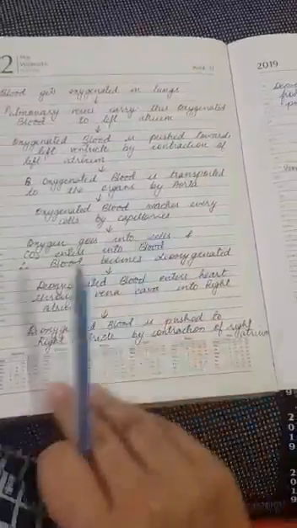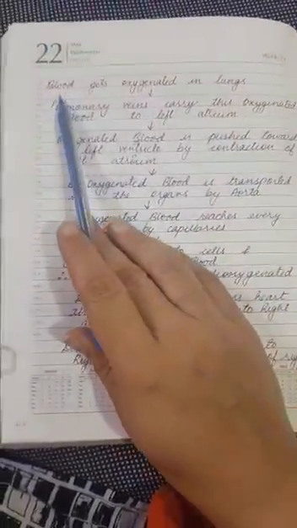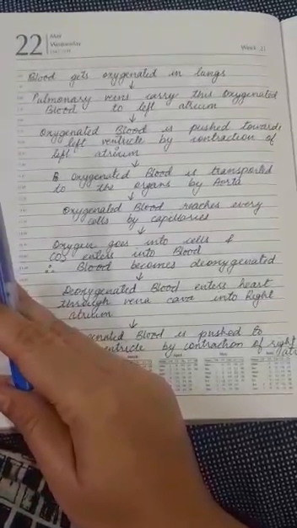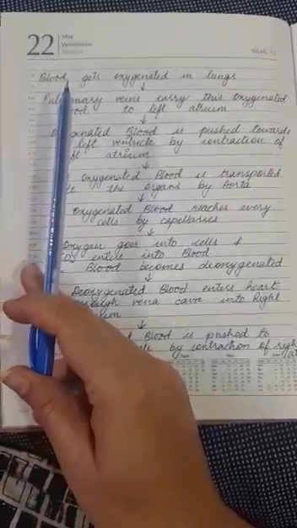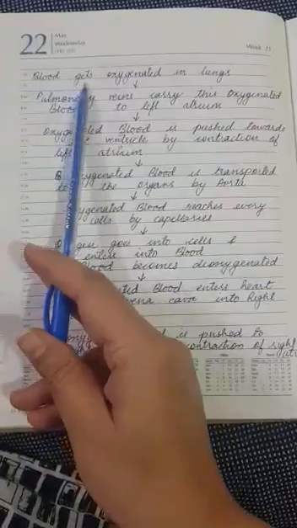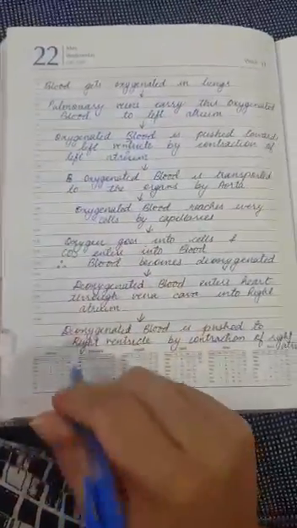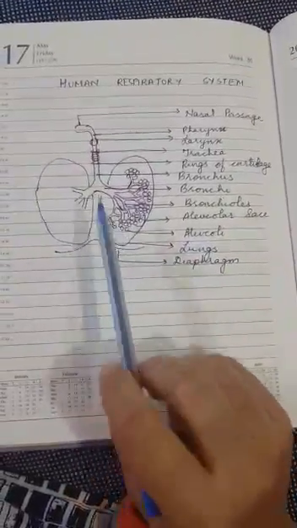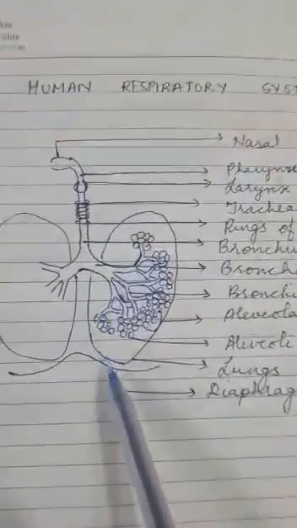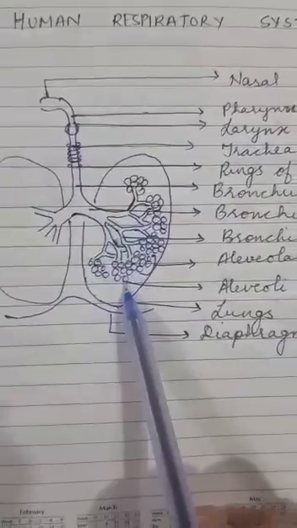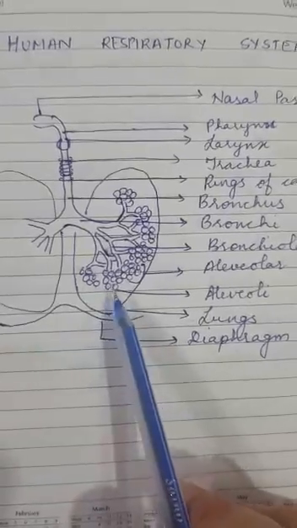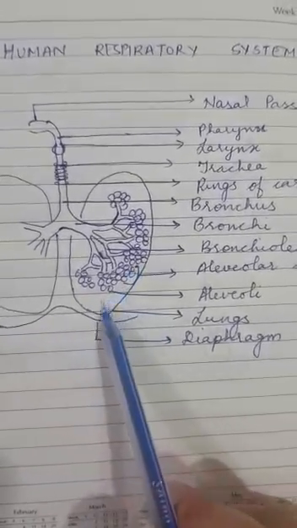Okay, so let us talk about the whole process: what happens to the blood, where it comes from and where does it go. Basically it is a cyclic process, but because we have to start from somewhere, we would be starting today with the lungs. Blood, as you all know, gets oxygenated in the lungs. In the previous session I told you that this is the respiratory system and these are the lungs. At the alveoli, the oxygen that we breathe is transported into the blood vessels that are just around the alveoli.